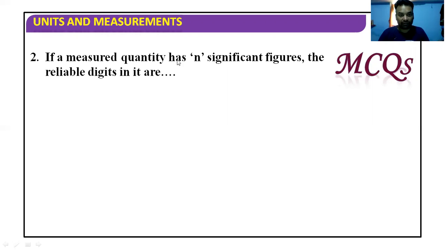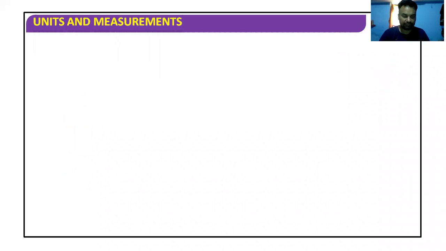If a measured quantity has n significant figures, the number of reliable digits is also n. All significant figures are reliable digits. So if there are n significant figures in total, then the total reliable digits will again be n. However many significant figures there are, all of them are reliable; you cannot skip any of them. They are all reliable.